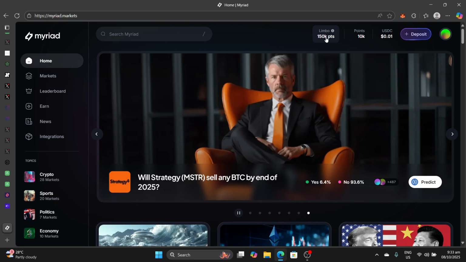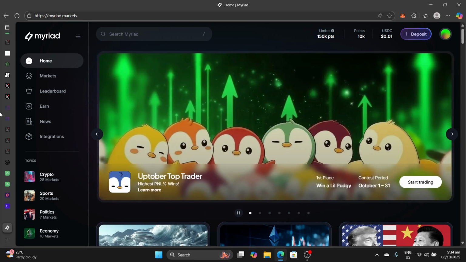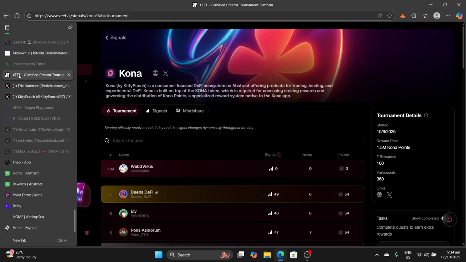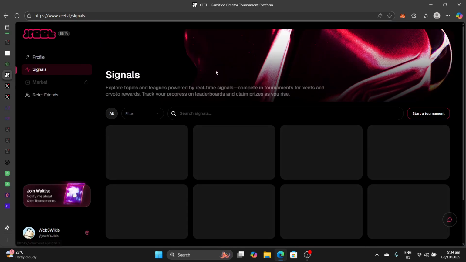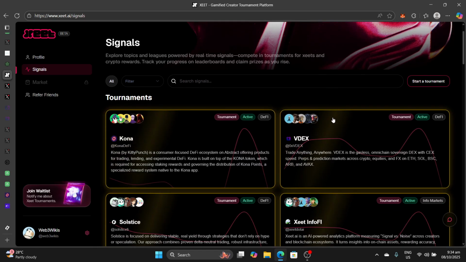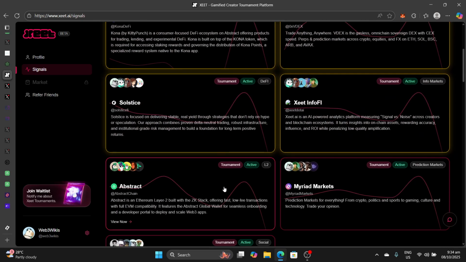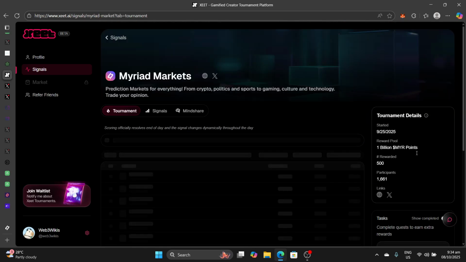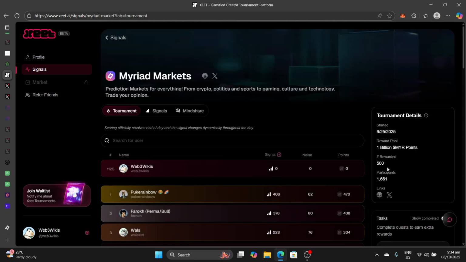But before we tackle Myriad Markets itself, we'll quickly talk about Xit. By the way, Myriad Markets has a mindshare leaderboard on Xit, and they are going to share as many as 10 billion points to participants. 500 participants will be rewarded. There are currently 1,661 participants, so you can easily be dominant here. 1 billion MYR points will be shared.